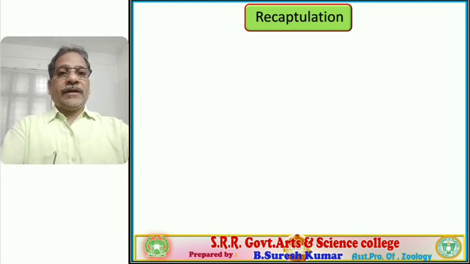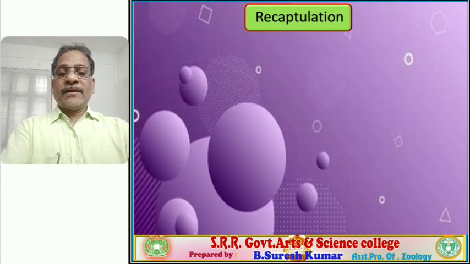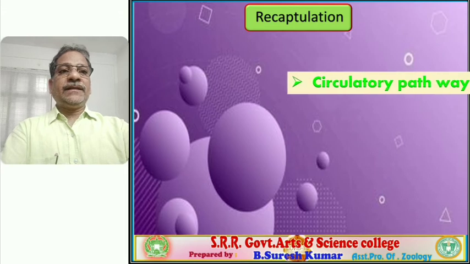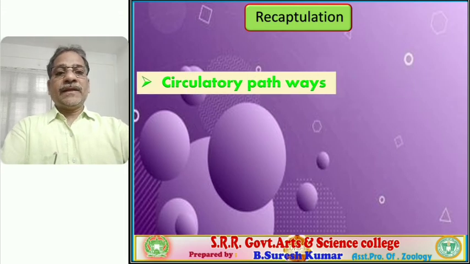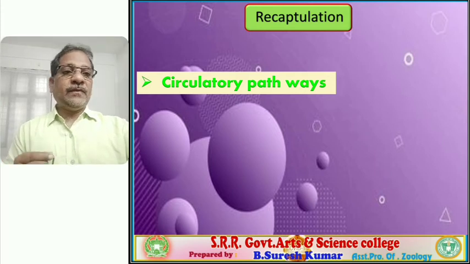Let us recapitulate the last session. In the last session, in the part of the human circulatory system, we discussed circulatory pathways. So, the significance of circulation and the circulatory pathways found in animals we completed.